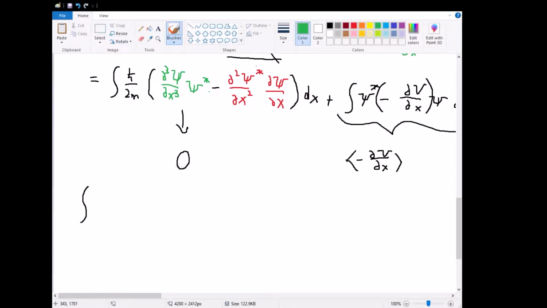So what we're truly trying to show is that the integral of, and we're going to do this once again in green and red, and I'm going to move these around a little bit so that we can follow convention, so that the conjugate term goes first, followed by the non-conjugate term. So we're going to write this as psi star multiplied by the third partial of psi with respect to x cubed.